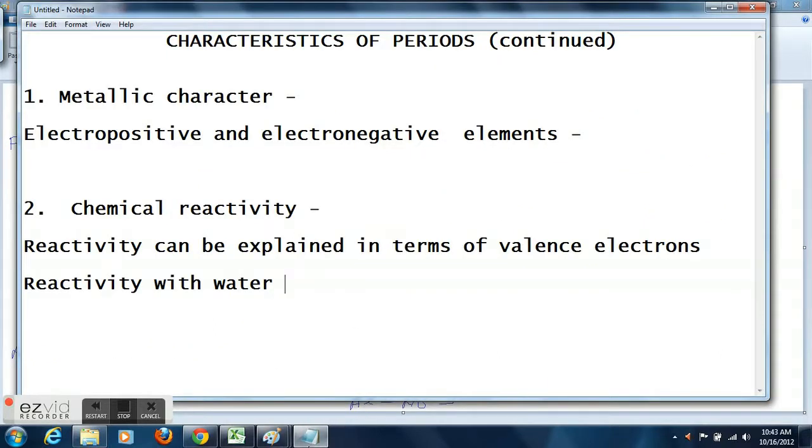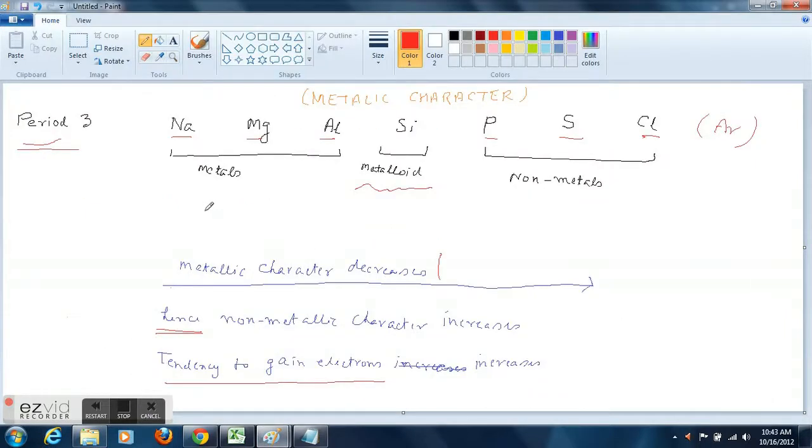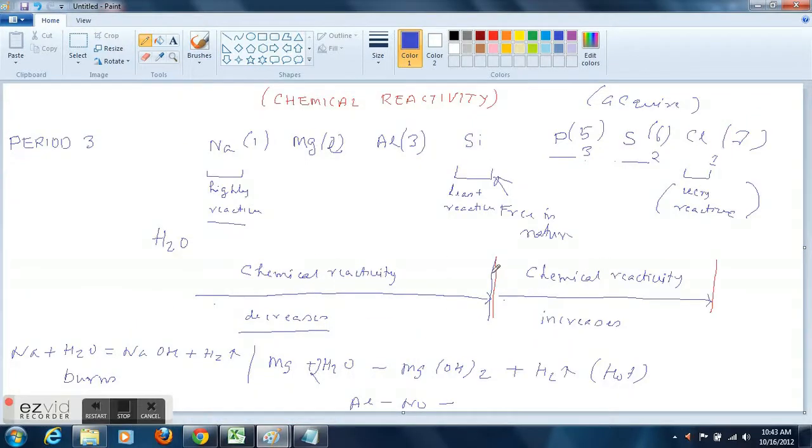The easier to reach an octet, the more reactivity it will display. The more difficult for it to reach an octet, the less reactivity it will exhibit. For example, sodium with 1 electron loses the electron very fast, so it will be highly reactive. Chlorine with 7 electrons can gain an electron very fast, so it will be highly reactive. Of course it will be electronegative.